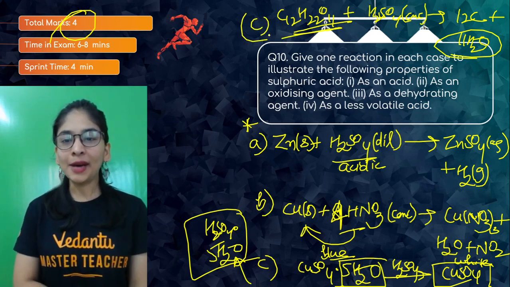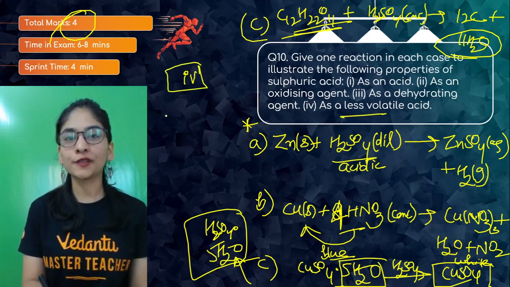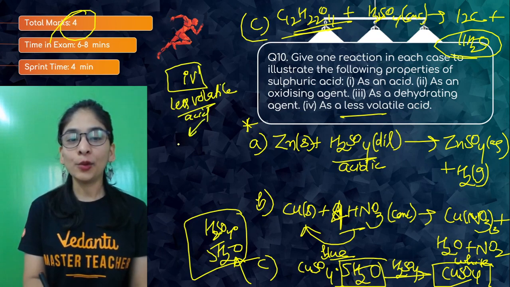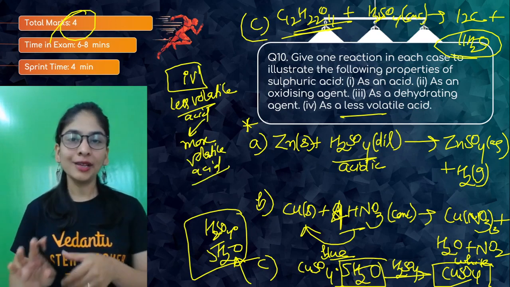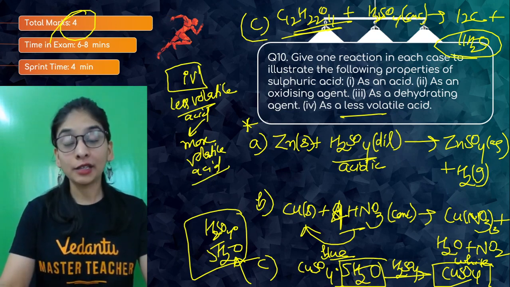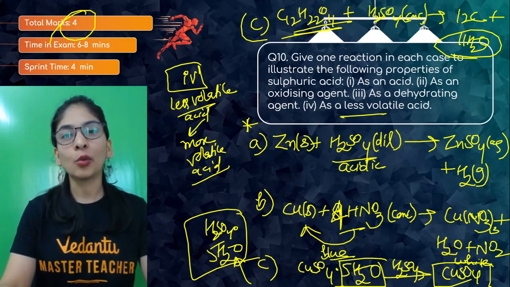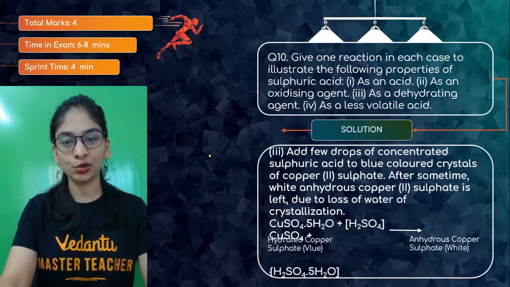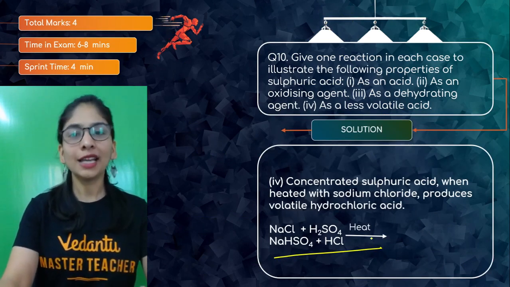Now, D part as a less volatile acid, this is something we did so many times, right? When I talk about this 4th part as less volatile acid, how do we prove? Because from this less volatile acid, we can prepare more volatile acid. If you remember the example, NaNO3 with sulfuric acid, one product is sodium bisulfate along with nitric acid. So from a less volatile acid, we can prepare more volatile acid. We can definitely show that reaction. We did that again and again. I was not showing that, but I hope you got it.